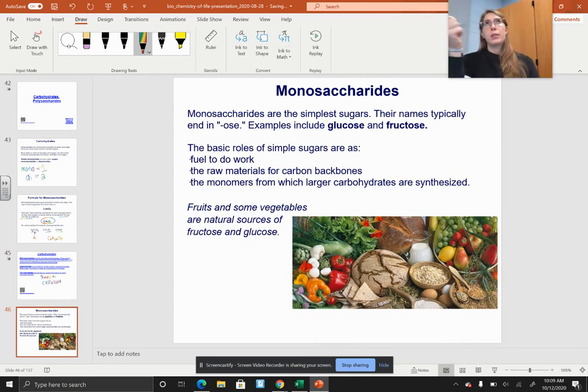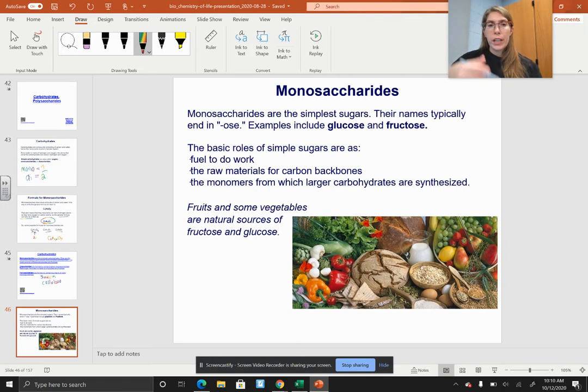Being that monosaccharides are our simplest sugars, their names typically end in -ose: glucose, fructose. The roles of our simple sugars are basic. They're fuel to do work. Your cells need glucose. They are the raw material for these carbon backbones, so we can form a whole bunch of them together and get these nice carbohydrate chains. And they are the monomer from which these larger carbohydrate polymers are synthesized.